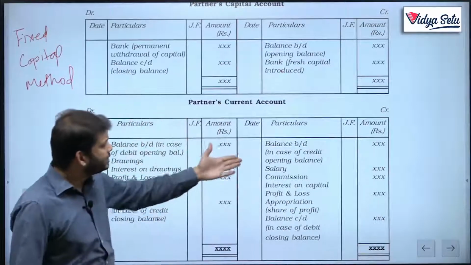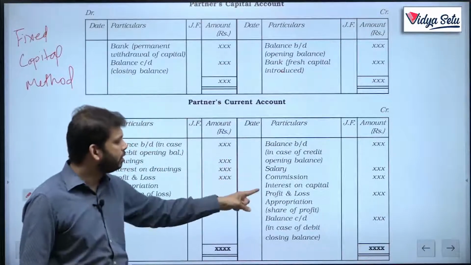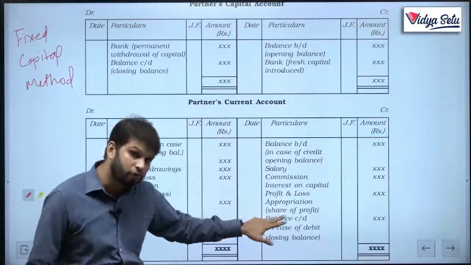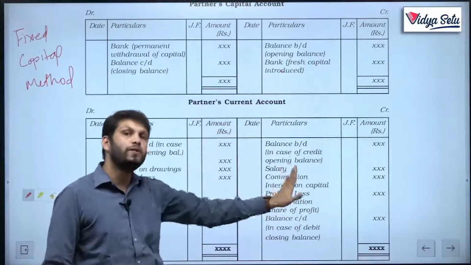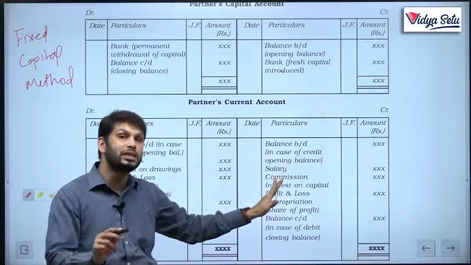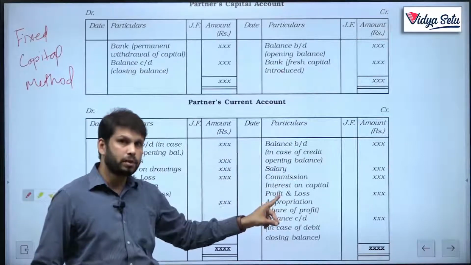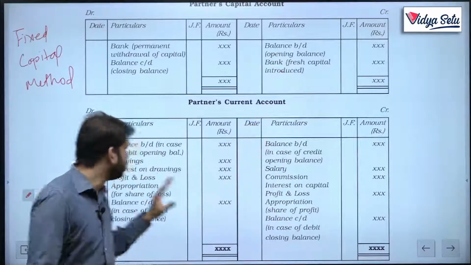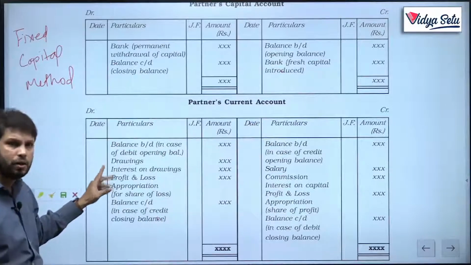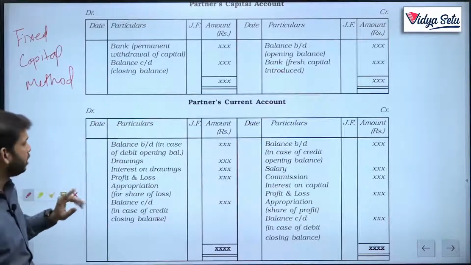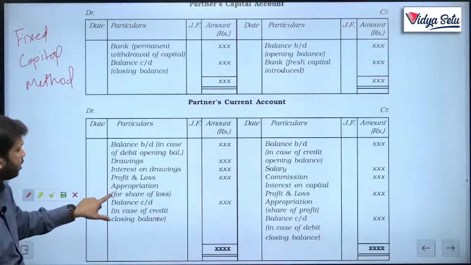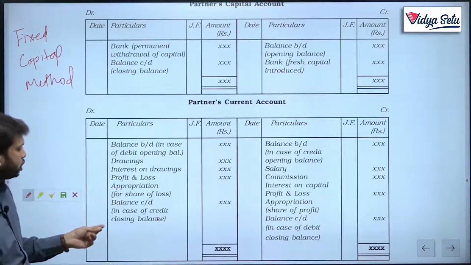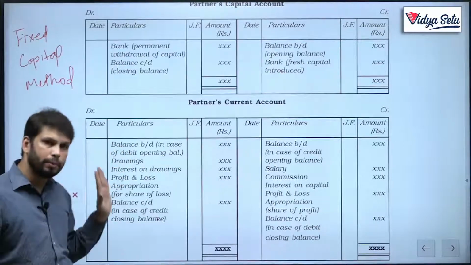Now the other thing: salary, commission, interest on capital, profit and loss appropriation in case of profit, all those things which we studied in the fluctuating account, whatever increases the capital will come on the credit side of the current account. Whatever decreases the capital will come on the debit side of the current account. So drawings, interest on drawings, profit and loss for share of losses, all these things will be here.